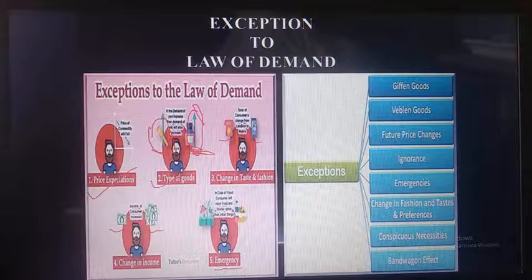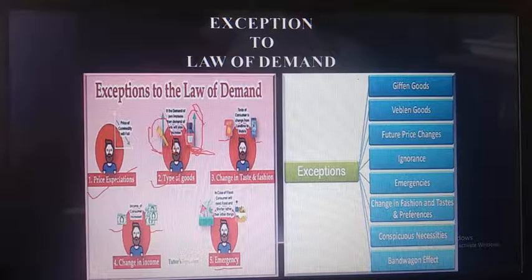In an emergency situation, like if suppose a natural calamity has occurred, or any emergency situation, where you require that product as soon as possible, at that time you are not watching the price of a particular product, you are purchasing at any cost, anyhow. So that's why the law of demand will not apply in these things. Also in an emergency situation, the law of demand will not be counted.